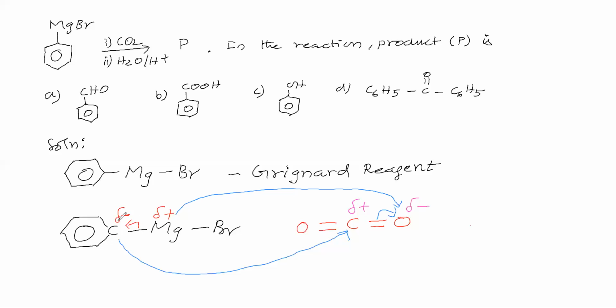This bond is shifting to carbon. This carbon is making a bond with this carbon. In the double bond, the pi bond is shifting to oxygen. This oxygen is making a bond with magnesium. So when phenyl magnesium bromide, this Grignard reagent, reacts with carbon dioxide, we'll see what it gives.